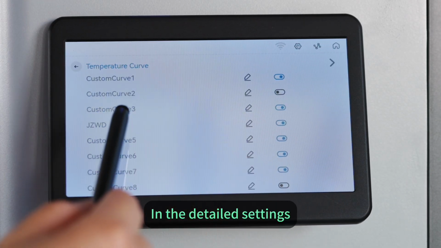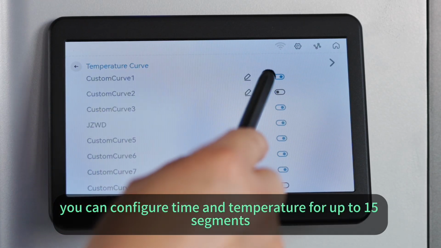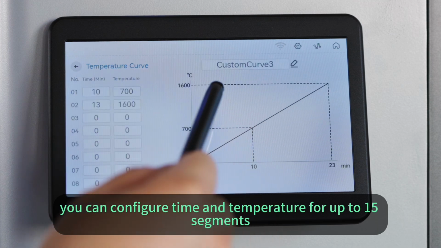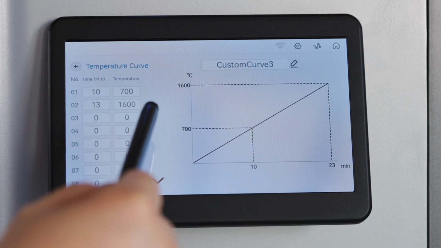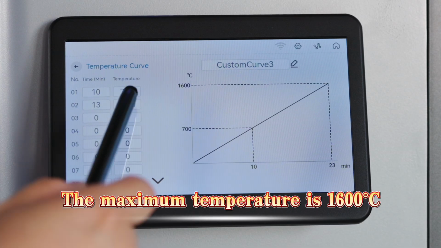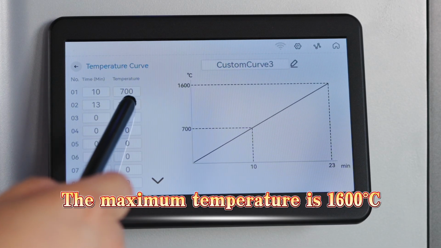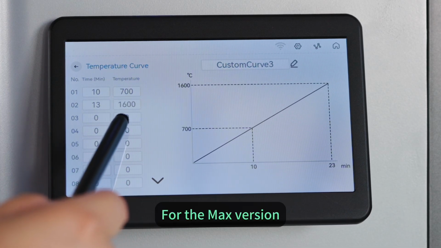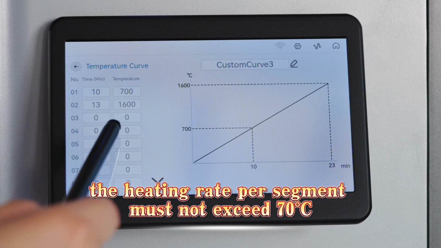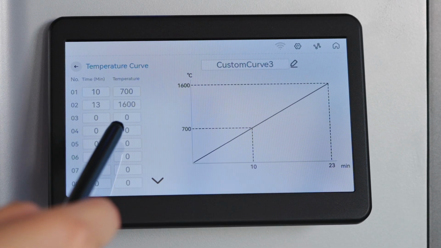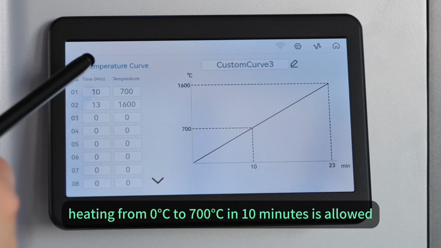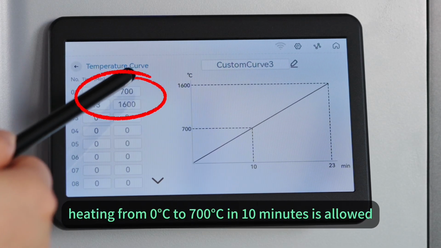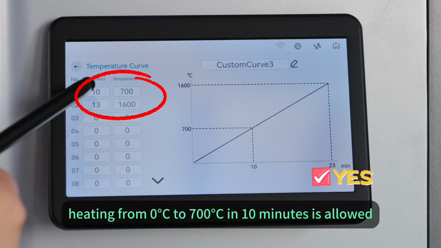In the detailed settings, you can configure time and temperature for up to 15 segments. The maximum temperature is 1600 Celsius degrees for the Max version. The heating rate per segment must not exceed 70 Celsius degrees per minute. For example, in this curve, heating from 0 Celsius degrees up to 700 Celsius degrees in 10 minutes is allowed.